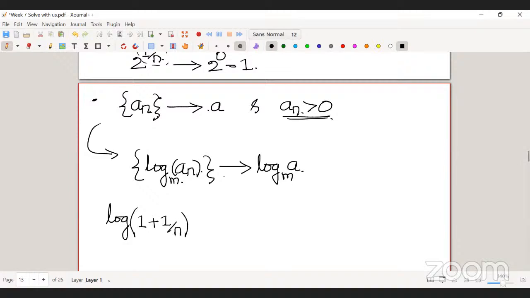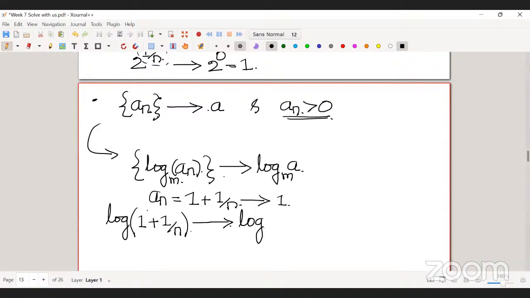what is the limit of this sequence? 1. This is my sequence, and it converges to 0. What is an here? An is 1 plus 1 by n, right? What is the limit of an? 1.